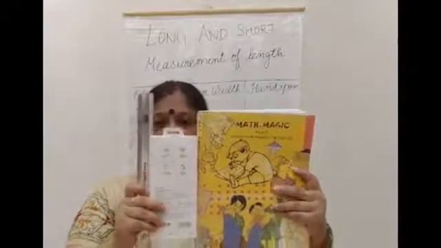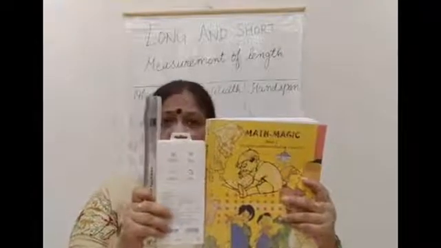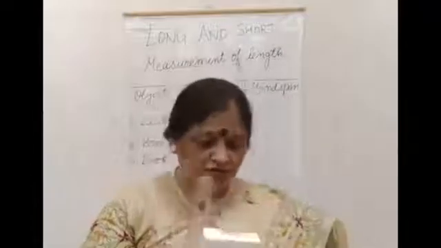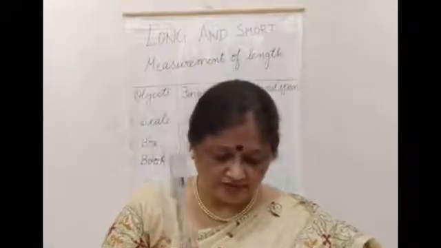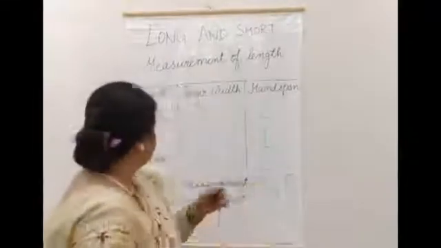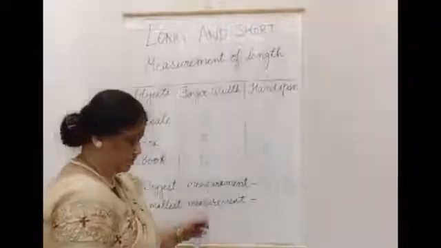The length of the scale is more than the book and the box. So children, the length of the scale is more than the other two objects.